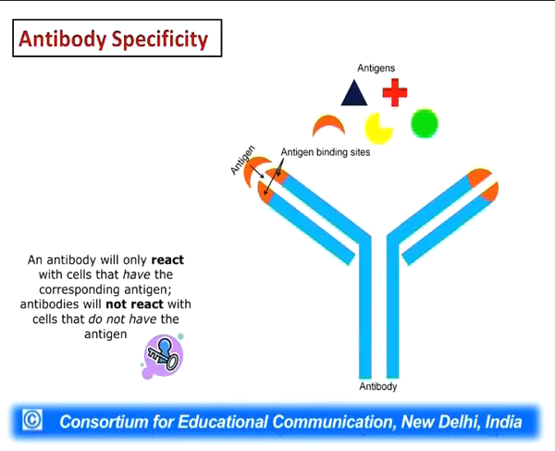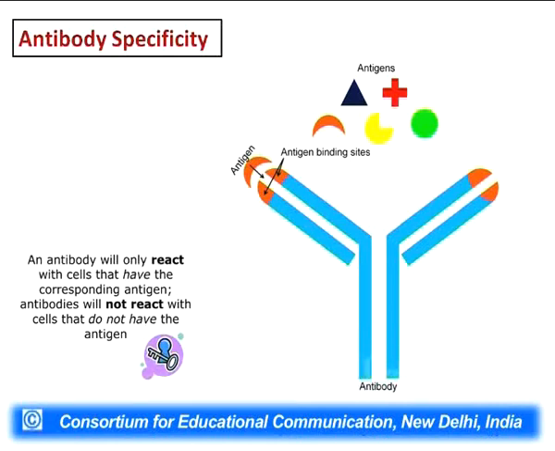So the antibody will react only with the cells or the antigens or the pathogens which have a complementary structure with the antigen binding site. Various types of antigens are shown over here with various geometrical structures, and we can see only the antigen which has the complementary structure with the antigen binding site is getting bound to it.